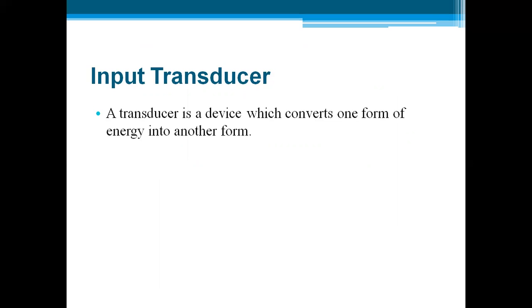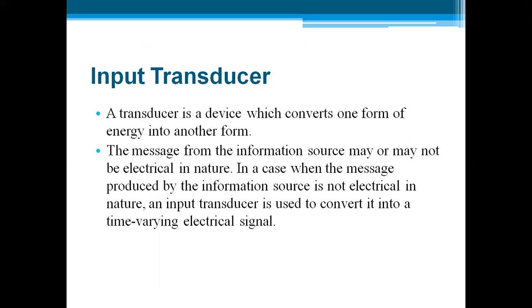After the source, we have the first block, which is called the input transducer. As we all know, a transducer is a device which converts one form of energy into another form. If my information is in the form of a sound, or a code or group of codes, anything, we need to convert that information into a suitable form that is acceptable by the transmitter to do modulation and to transfer the data. For that we need an input transducer. The message from the information source may or may not be electrical in nature. When the message produced by the information source is not electrical in nature, an input transducer is used to convert it into time varying electrical signals.